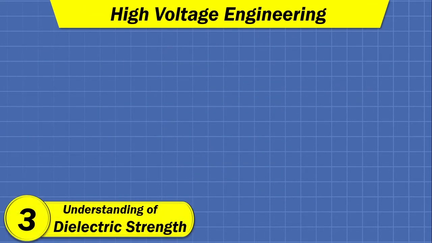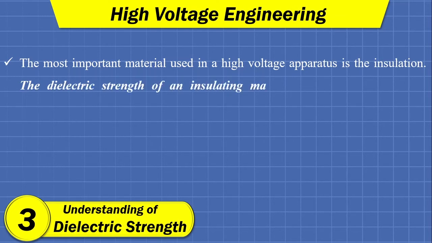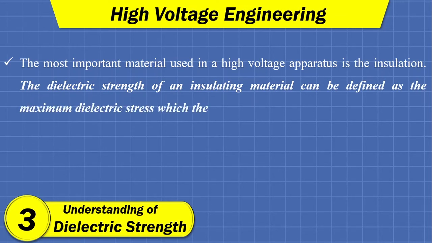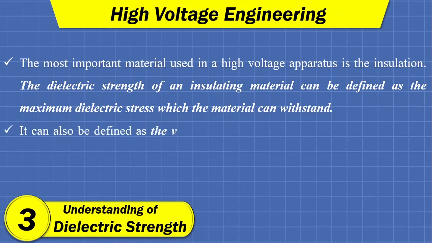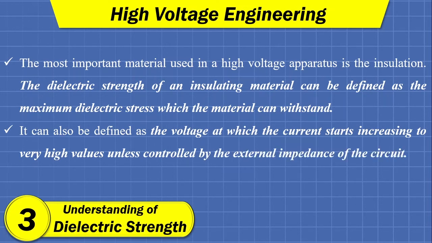Okay, now let us have some fundamental understanding about the dielectric strength of a material. The most important material used in a high voltage apparatus is the insulation. The dielectric strength of an insulating material can be defined as the maximum dielectric stress which the material can withstand. It can also be defined as the voltage at which the current starts increasing to very high values unless controlled by the external impedance of the circuit.